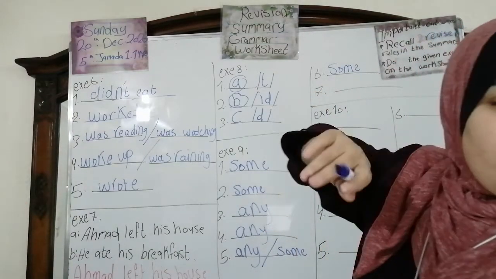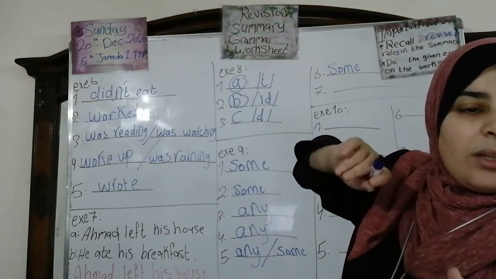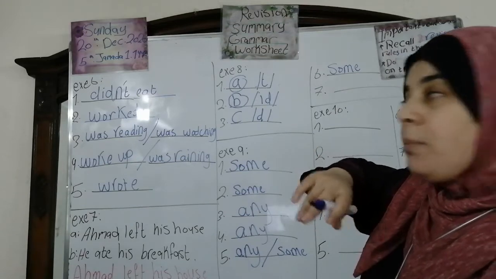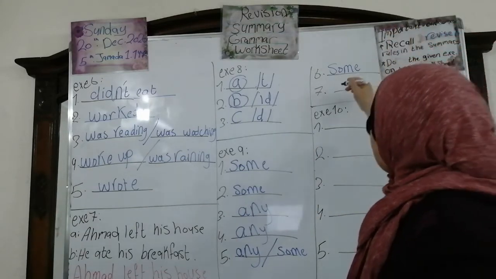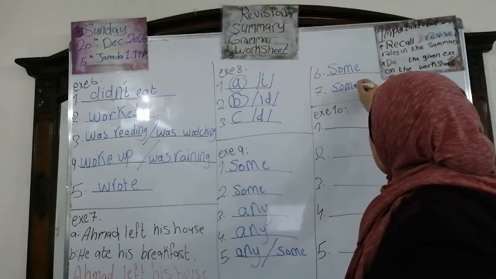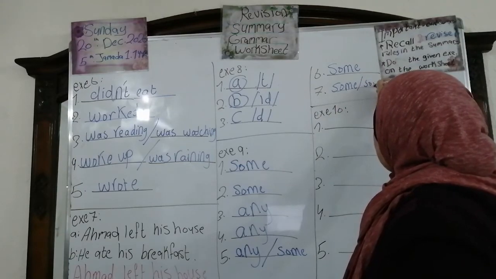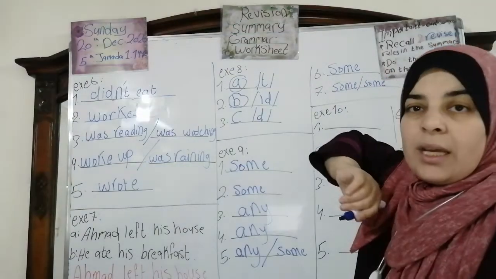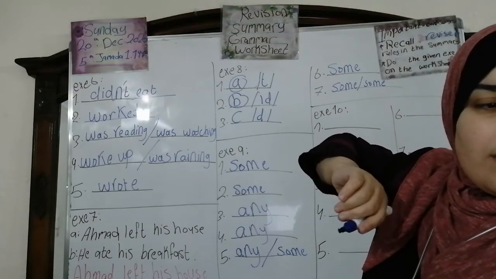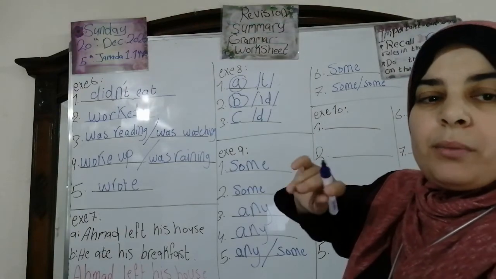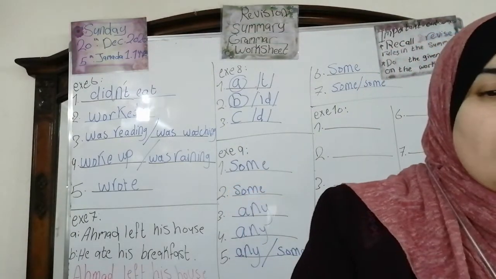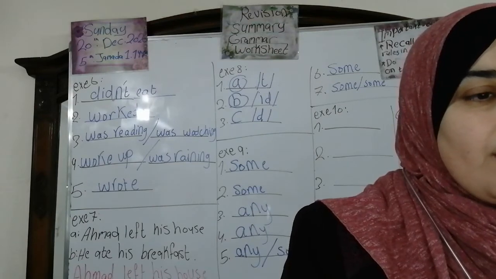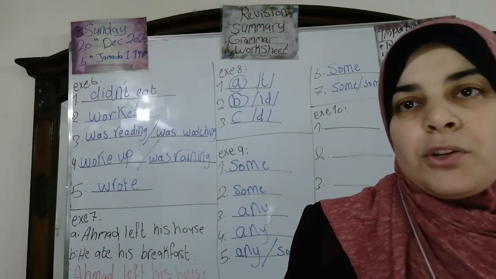Okay, number 7, I bought and sugar at the supermarket. Of course, it's some milk and some sugar at the supermarket. Deal? Now, let's move to question number 10. Fill in the gaps with much or many.